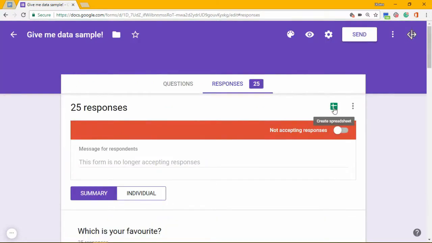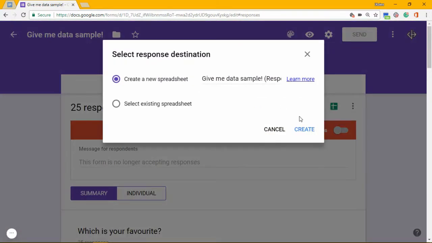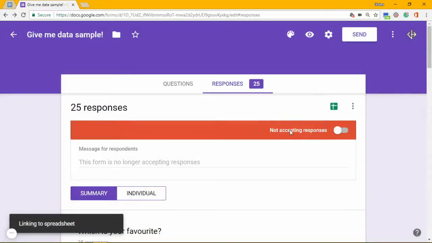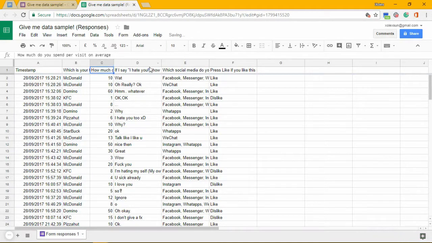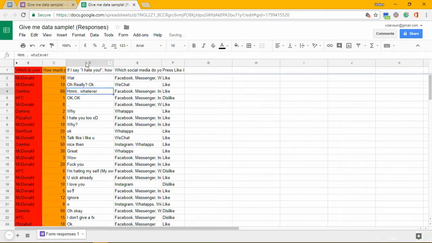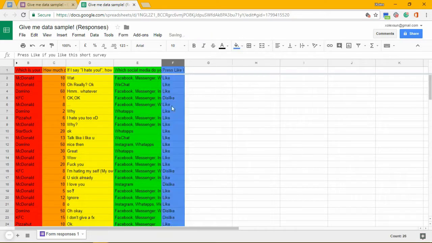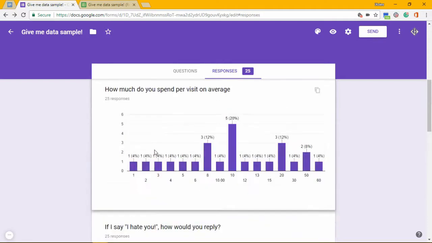Click on this icon and create new spreadsheets. Alright, now it has done loading. I'm gonna organize this first. Give me some time, alright? Right here. Let's do the first one, the red color one. Which is your favorite? Okay, this one I'm gonna do the same as the Google form did.